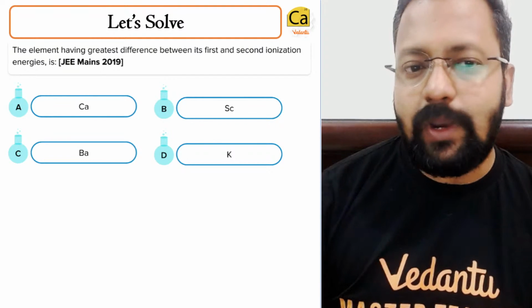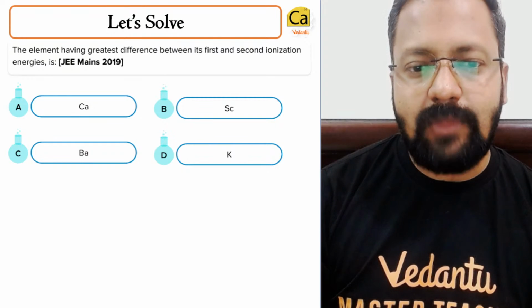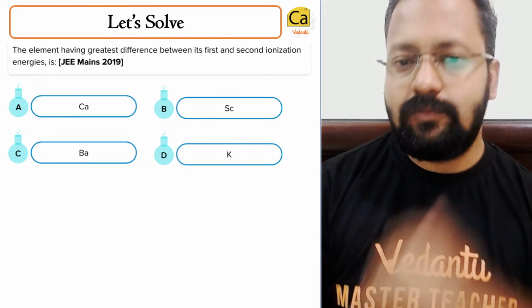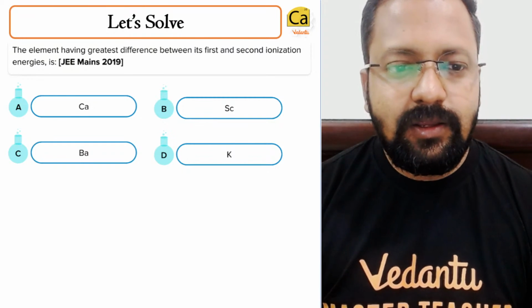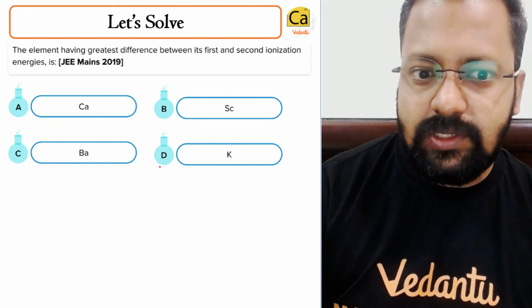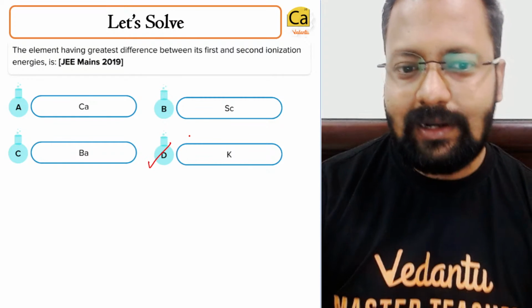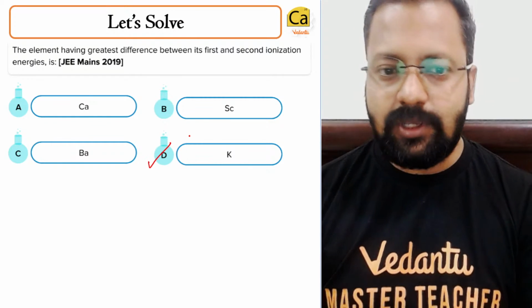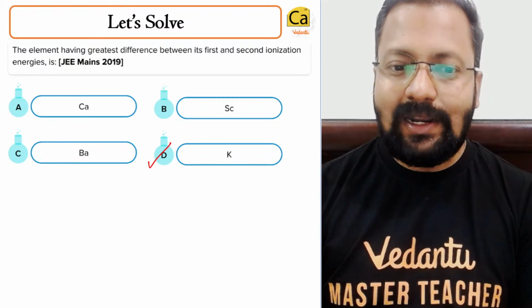This is a JEE 2019 question, so just last year. The most appropriate choice will turn out to be D.